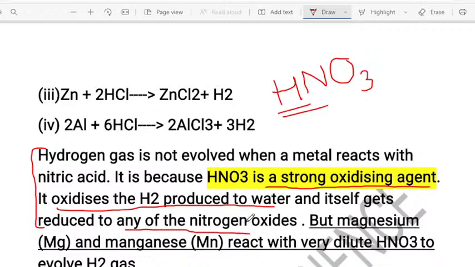So that can be NO2, N2O, or it can also be another form. So it forms the respective nitrogen oxides. It can be N2O, NO, NO2, whichever, it produces nitrogen oxides. It does not release the hydrogen gas.